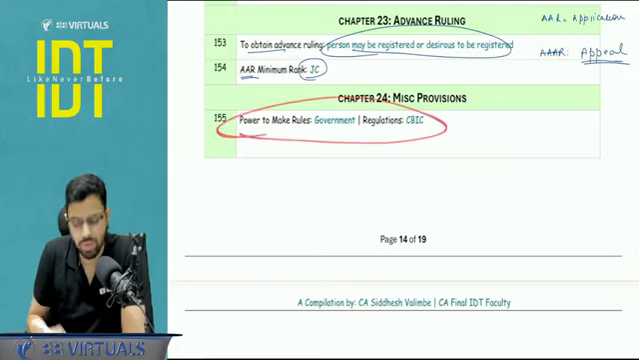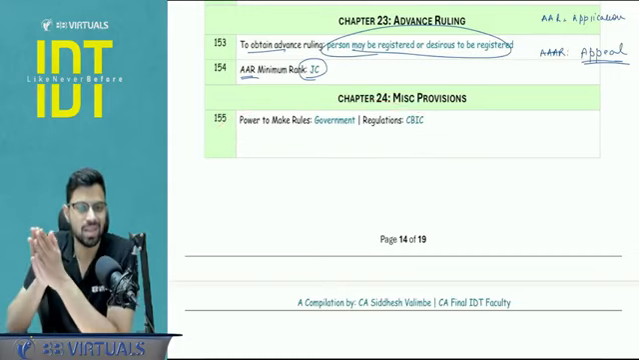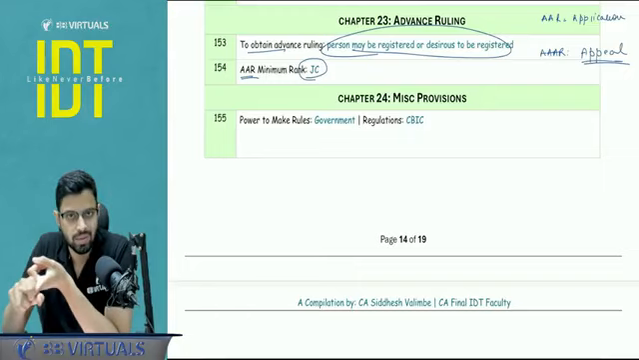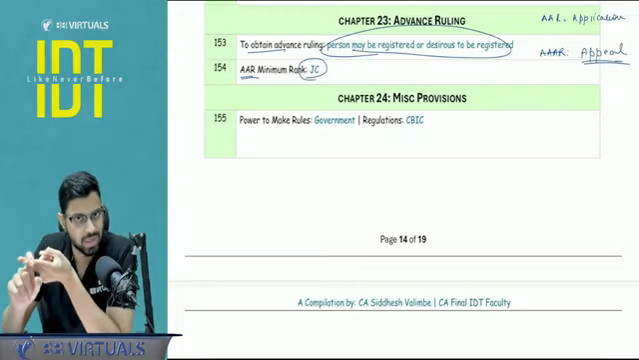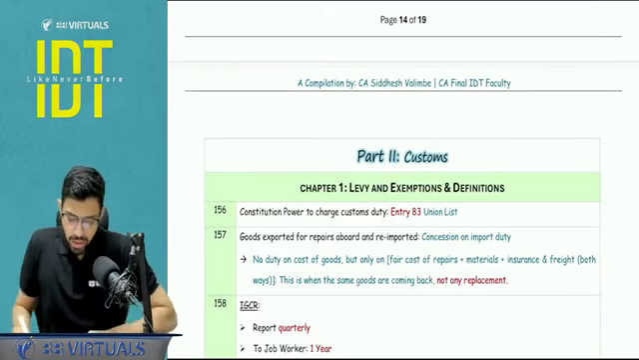Miscellaneous provisions, obviously we don't cover this chapter in depth, so I'm not putting a lot of points here, just certain things: the power to make rules is given to the government and the power to make regulations is given to the CBIC. Okay, let's proceed. Let's move to the customs part now.